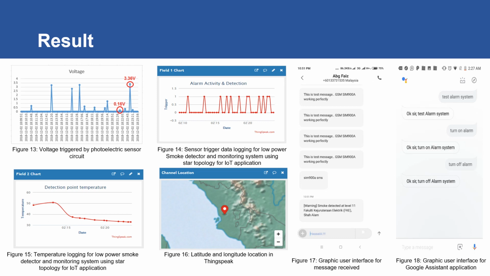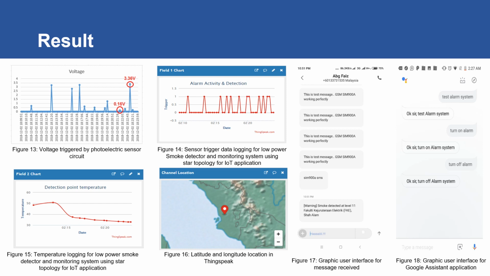So we also tested the system in the real environment. You can see that there are some voltage triggers in the photoelectric sensor circuit when the system senses the smoke and fire, while from figure 14, it shows the power consumption required for the data logging to record the data.